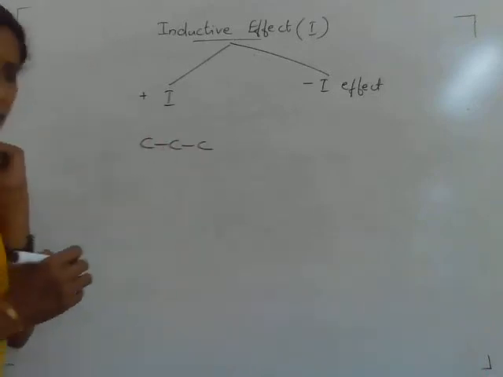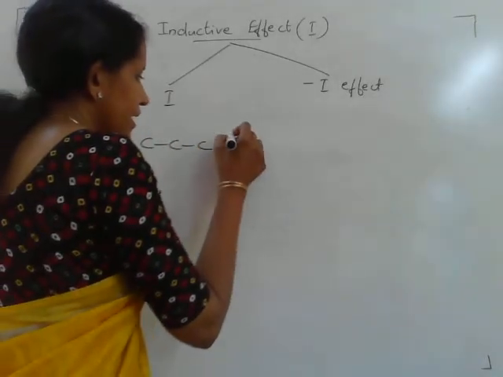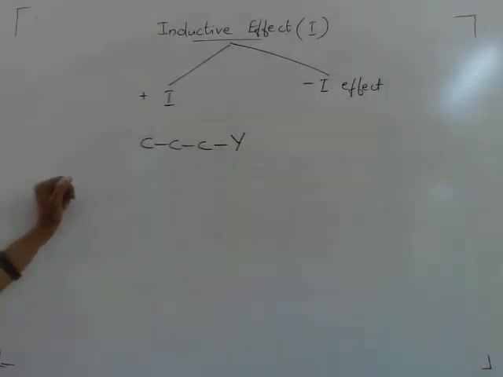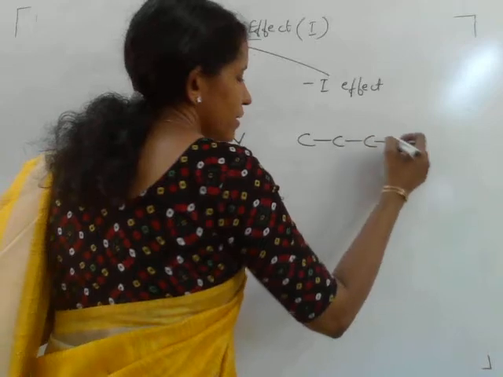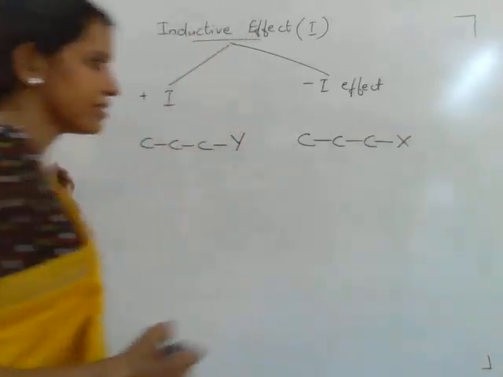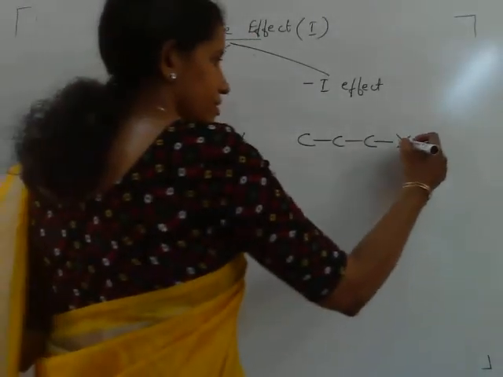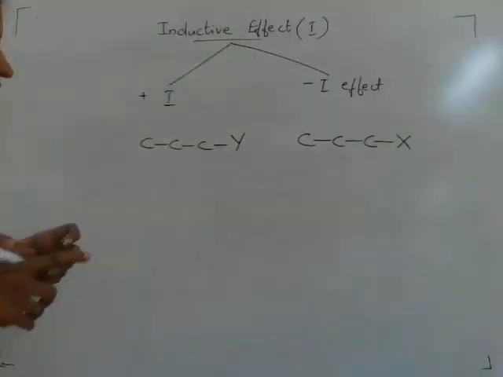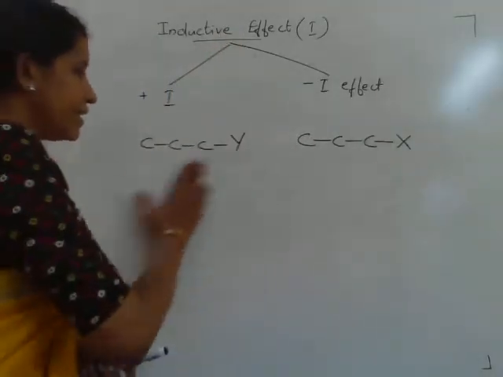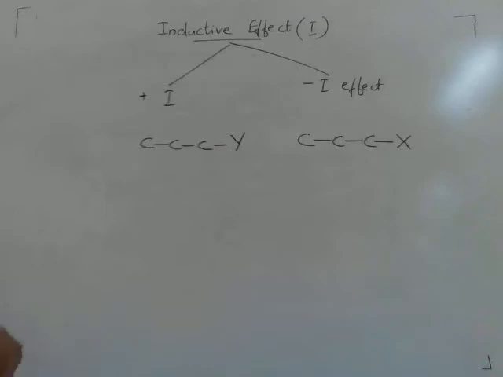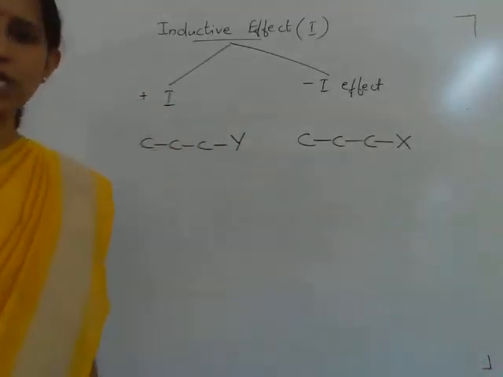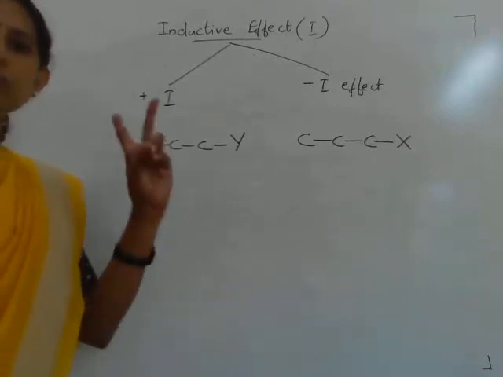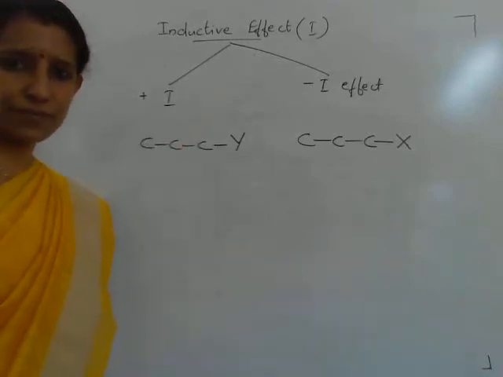Take a carbon chain with an atom or substituent Y, and another carbon chain with a different substituent, say X. Depending upon the electronegativity of the substituent with respect to carbon, we have two different types of inductive effect.